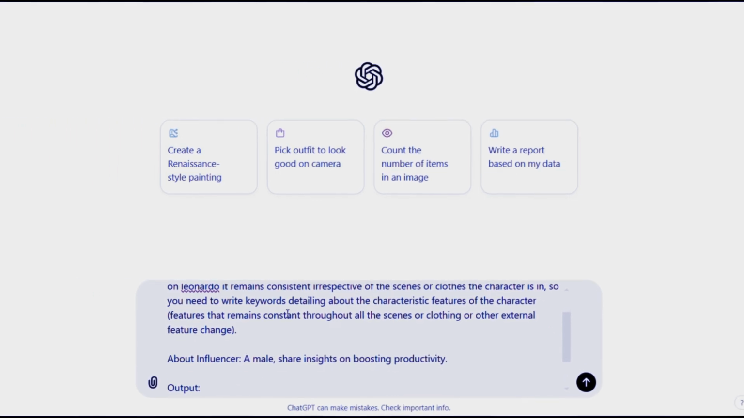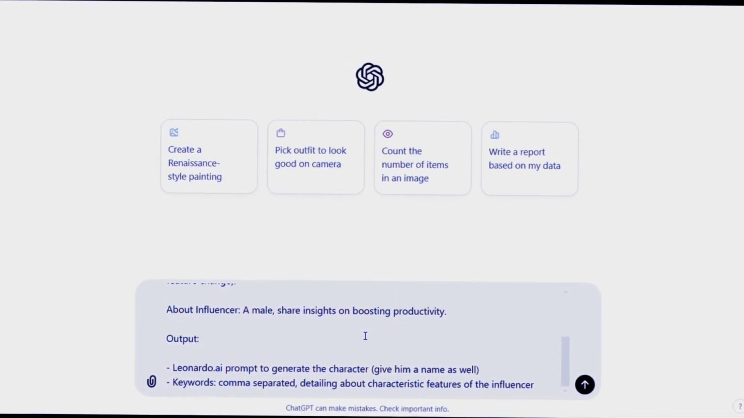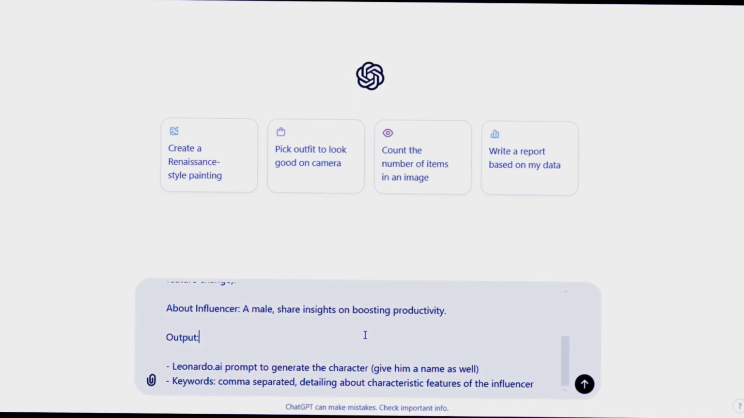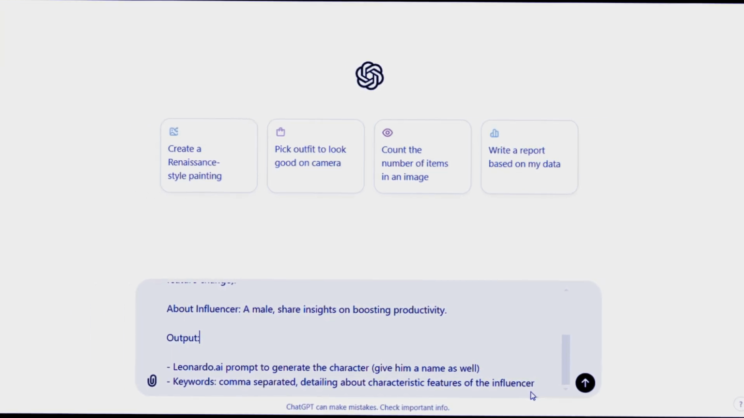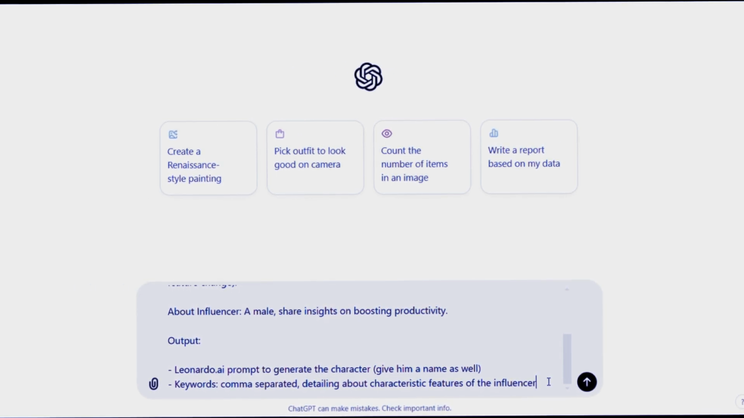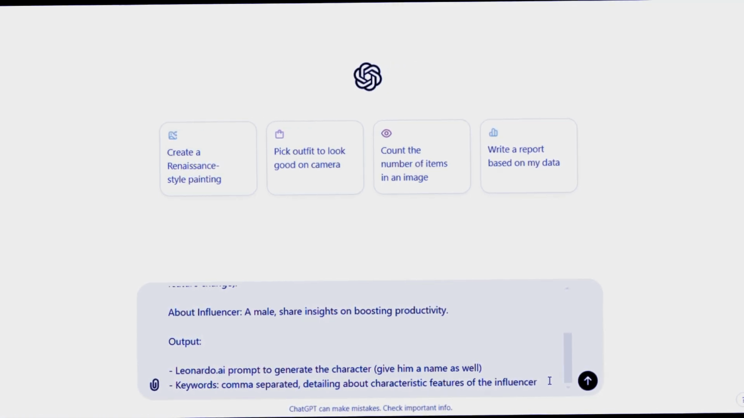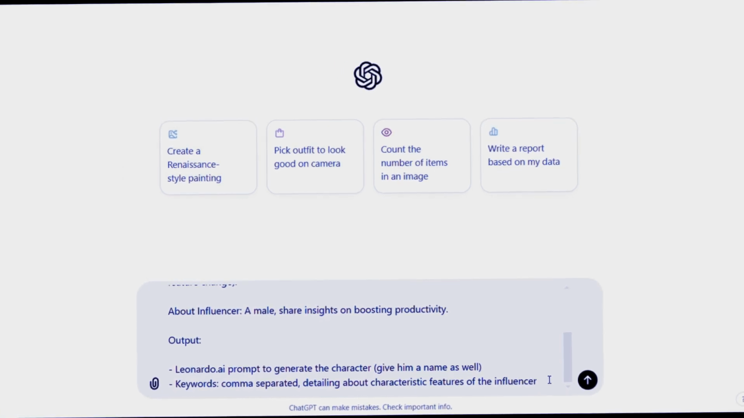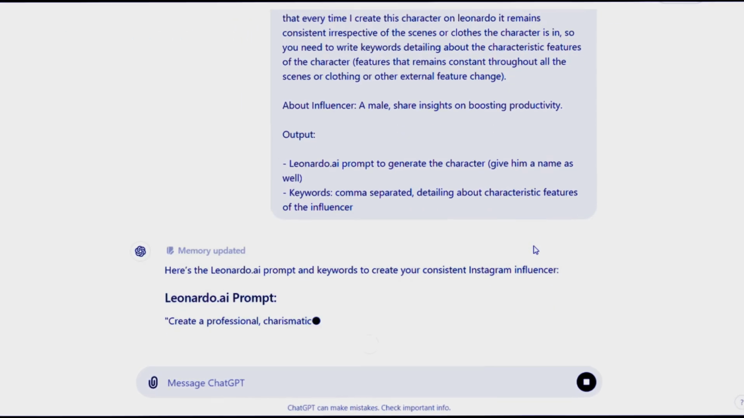Then, for even more context, I mentioned the influencer. I kept it simple: a male who shares insights on boosting productivity. You can go deeper here, mentioning the character's age, personality traits, or even fashion style to make the influencer stand out. Finally, I told it the desired output format. I requested two specific outputs: a Leonardo.ai prompt to generate the influencer, with a name for the character. Giving a name helps to maintain consistency throughout. And a list of comma-separated keywords that describe the influencer's characteristic features. These help in generating similar content in the future without deviations.